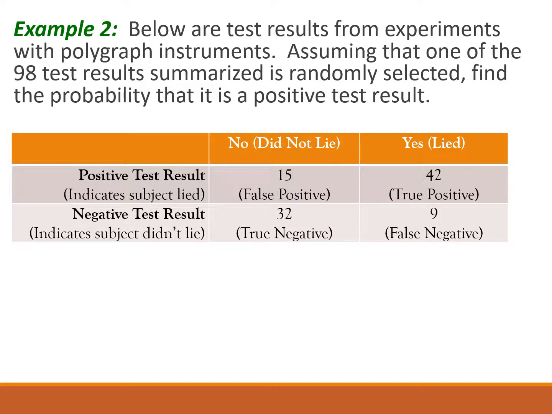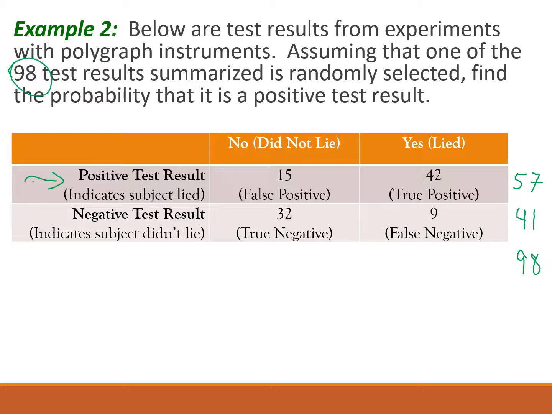Example 2, below are test results from experiments with polygraph instruments. Polygraphs are just lie detectors. Assuming that one of the 98 test results summarized is randomly selected, find the probability that it's positive. All right, so anytime you have a table like this, the first thing we want to do is add up all the rows and columns. So if we look at this first row here, okay, and just add across, 15 plus 42, we get 57. Do the same thing below it, 32 plus 9, 41. Okay, those two numbers added together give us 98, and that's what we would expect to get based on the number up here in the problem.